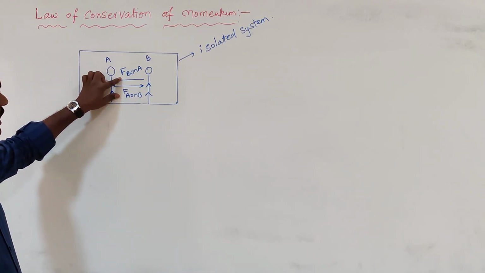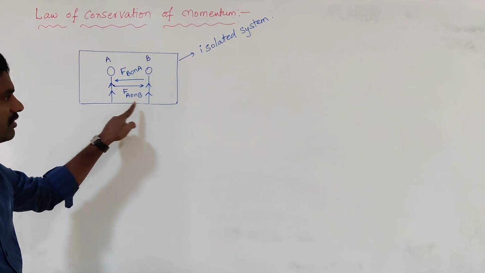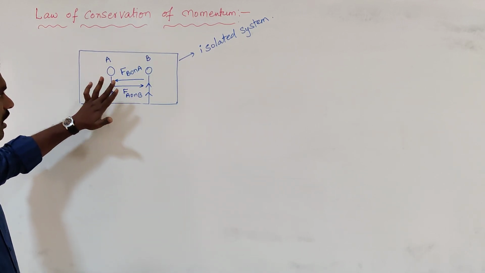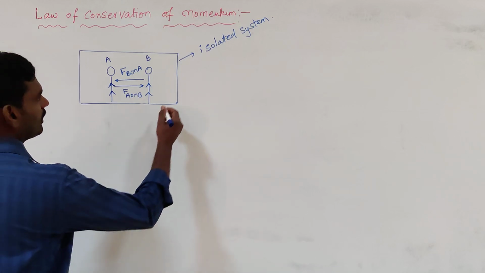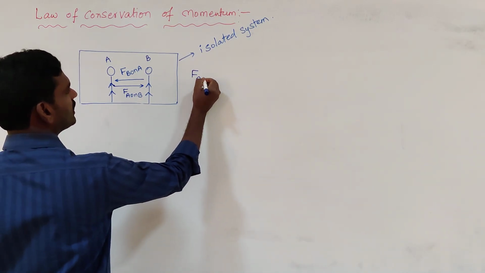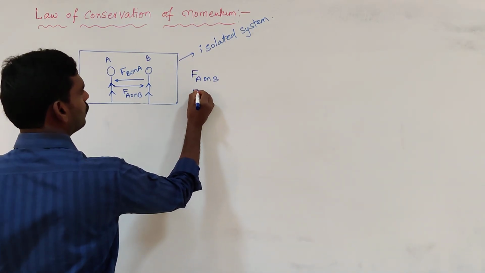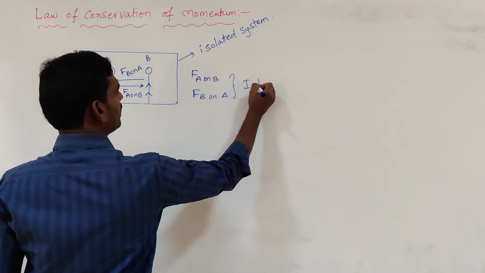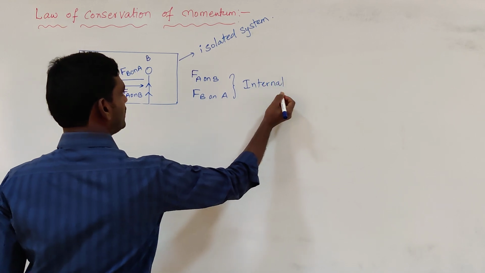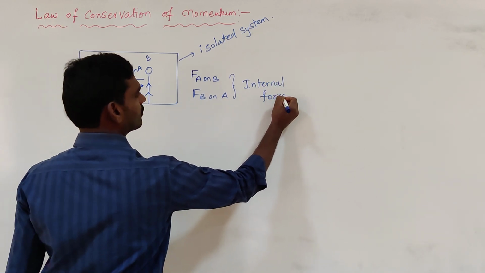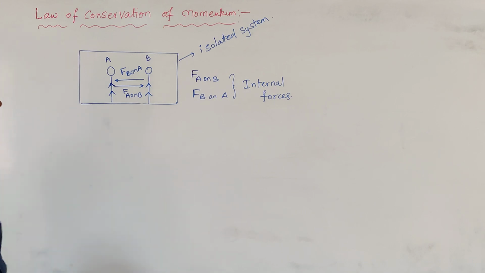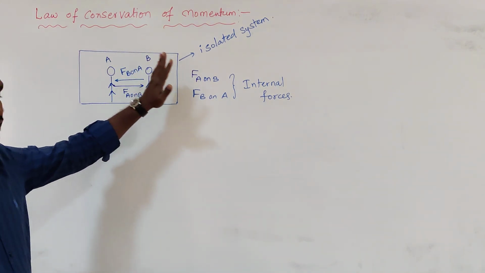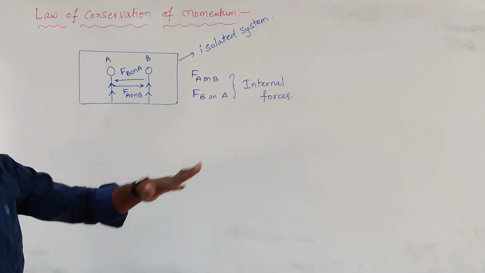And these two forces are inside the isolated system, so we call them internal forces. The force exerted by A on B and the force exerted by B on A are internal forces as they are inside the isolated system. Also, there is no force acting on the isolated system from outside.